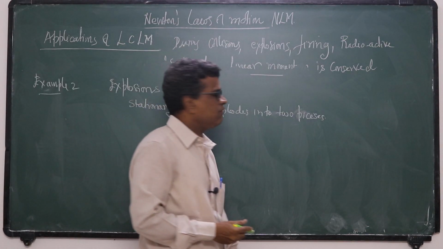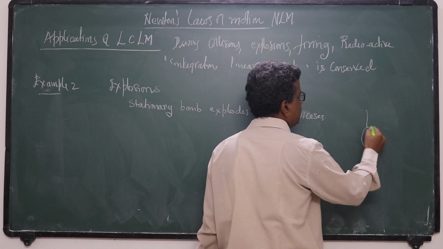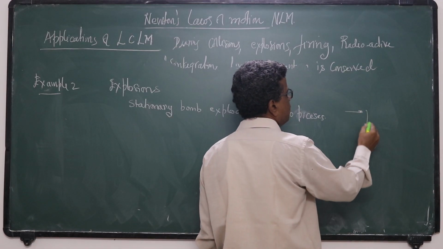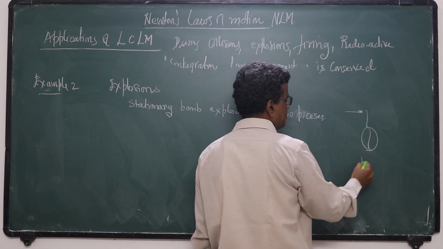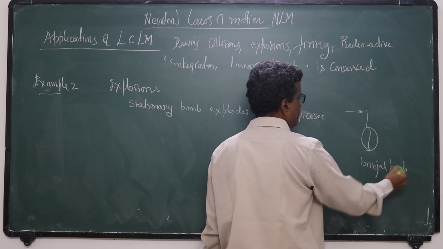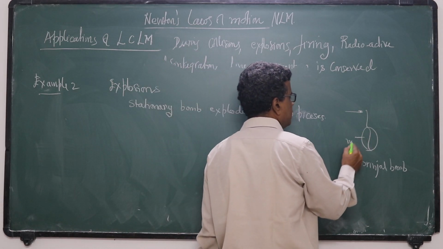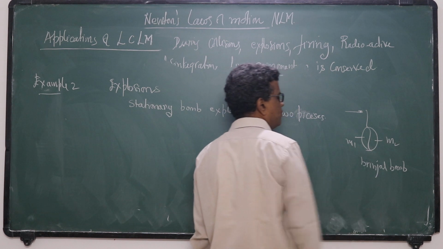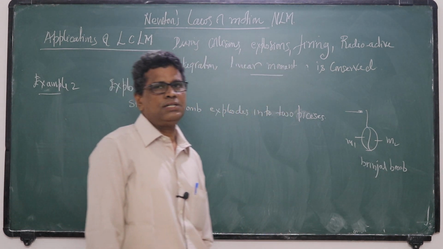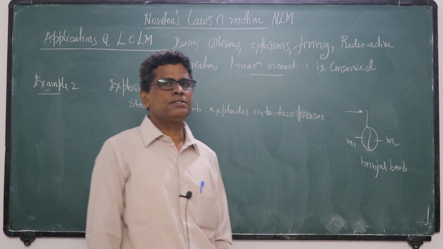These pieces will fly in opposite directions. Let it be a brinjal bomb. It explodes into two pieces, M1 and M2. After the explosion they will fly in opposite directions to conserve linear momentum. Why will they fly in opposite directions?